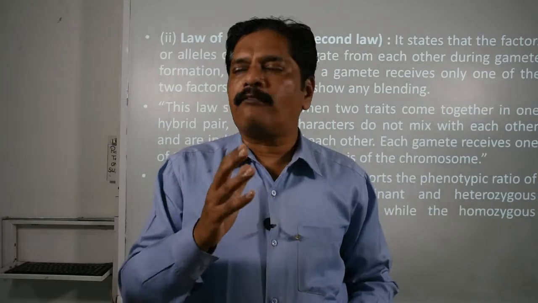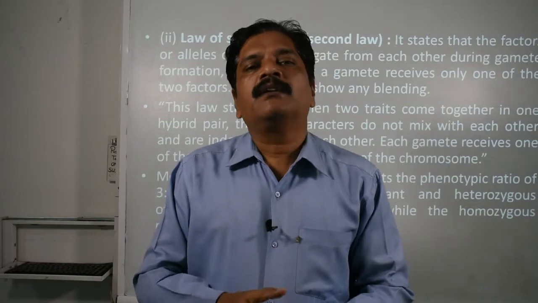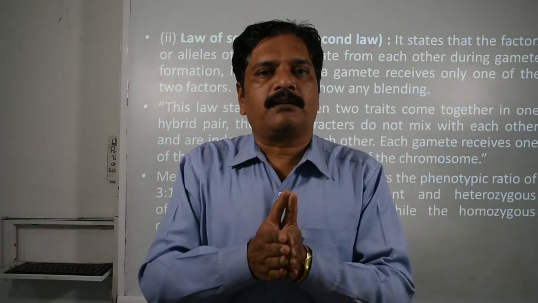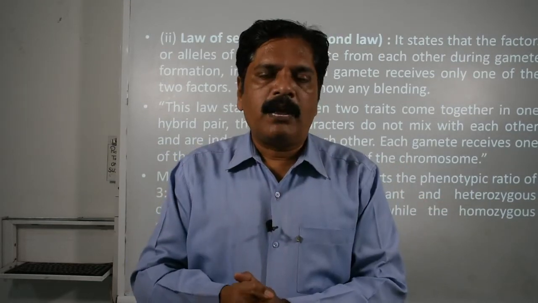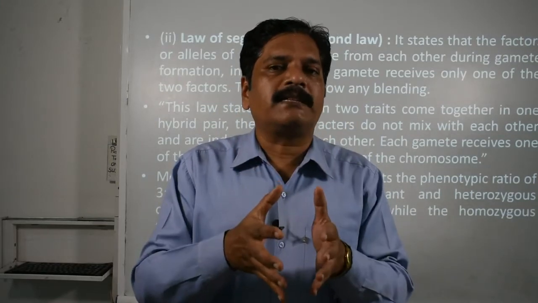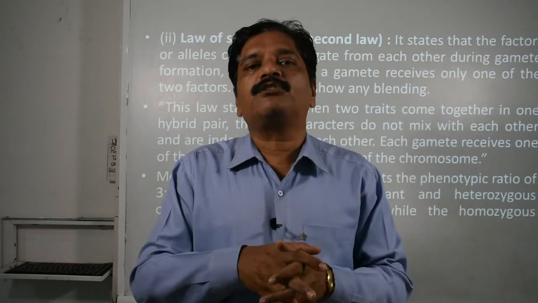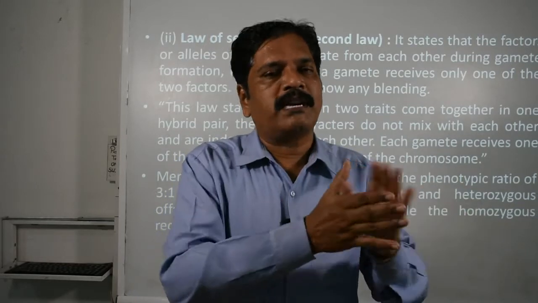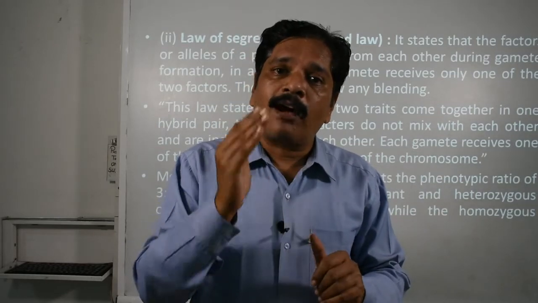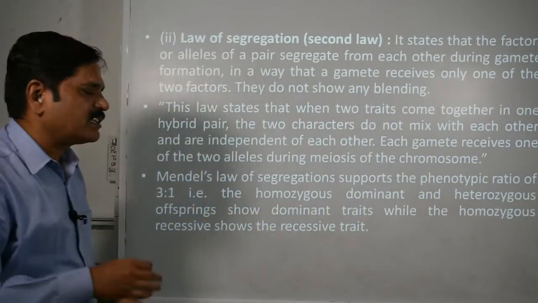I am sure you are familiar with meiosis and gametogenesis. You learned that during gametogenesis, in the reductional division, the number of chromosomes becomes half and a diploid cell turns into a haploid one. These haploid cells contain a single set of chromosomes, which means only a single gene of that allelic pair goes to one gamete. The most important thing is that it does so without intermixing, without blending, and is able to express itself in the next generation. This is the only reason.